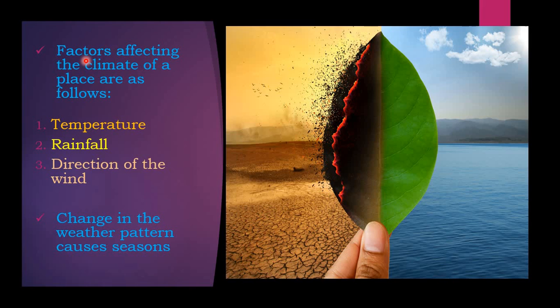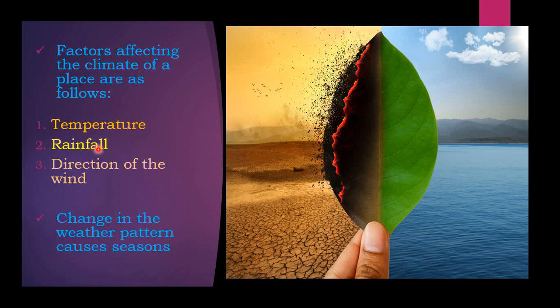The factors which affect the places are as follows. First one is temperature. Second, rainfall. Third one is direction of the wind.